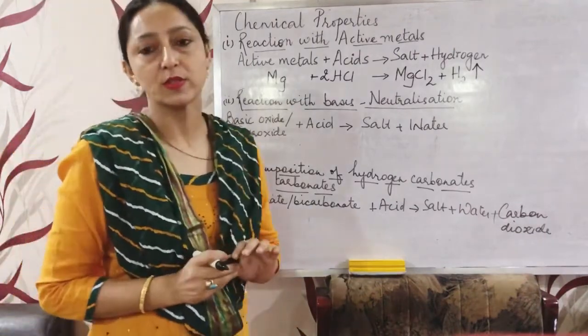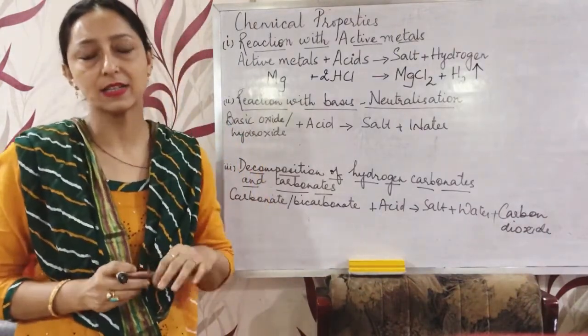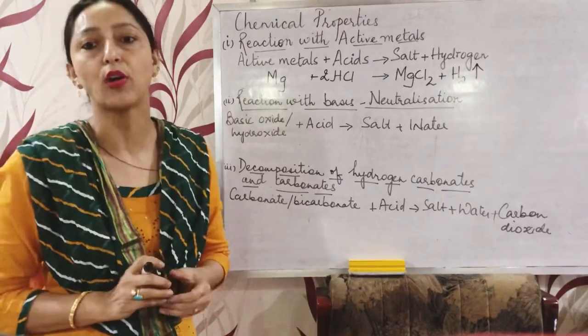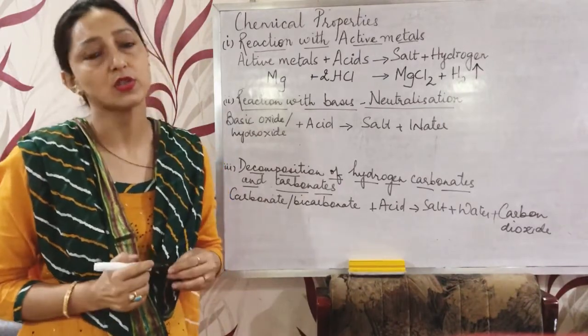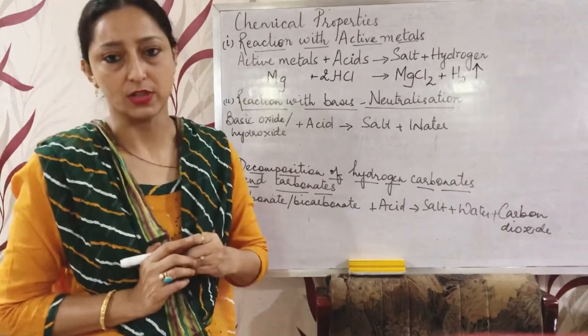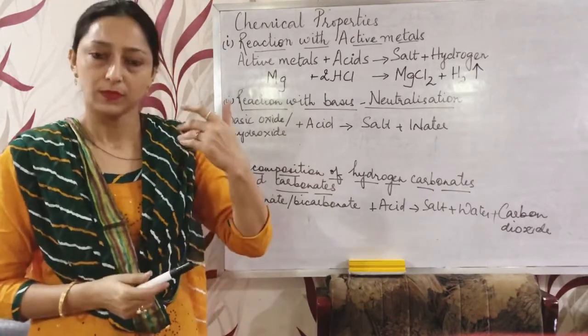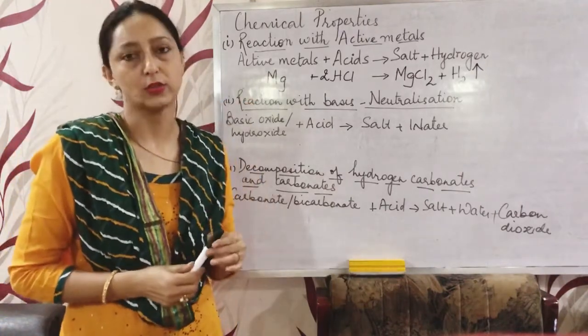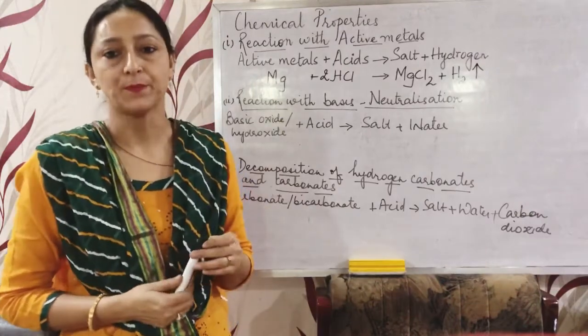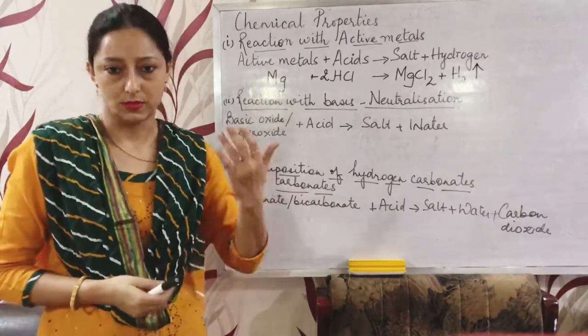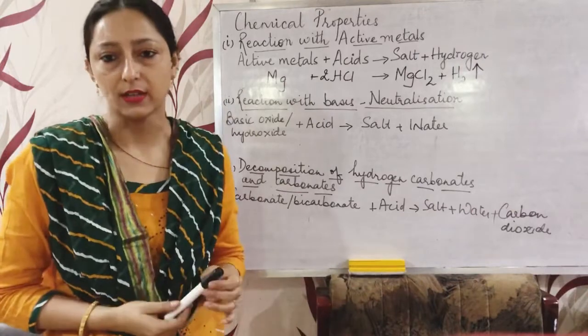One more thing to note is that nitric acid is a very strong oxidizing agent, so it is not used in the preparation of hydrogen, because it oxidizes hydrogen and forms water, so the purpose of the reaction is not served.